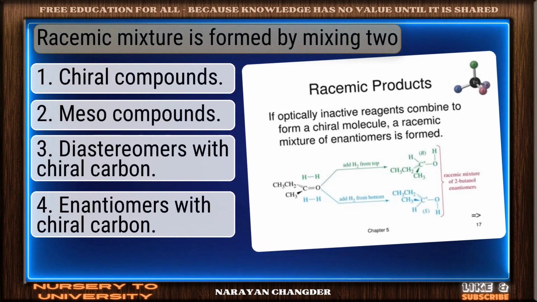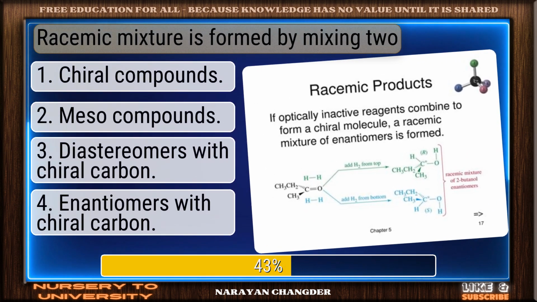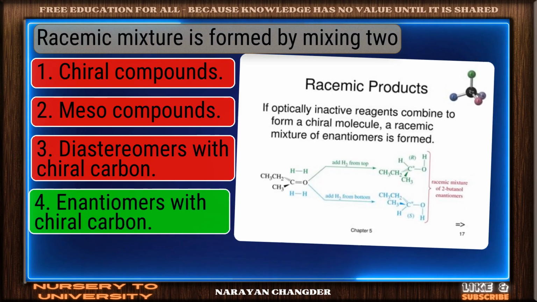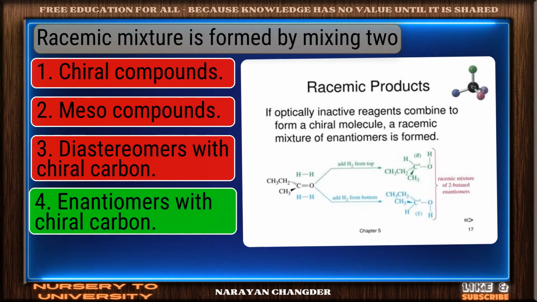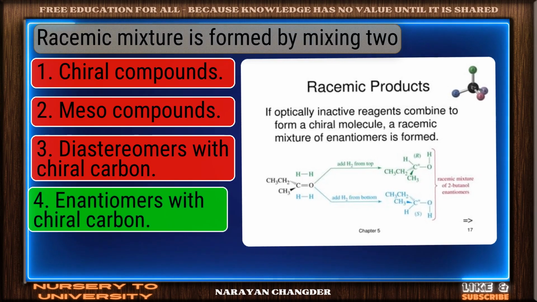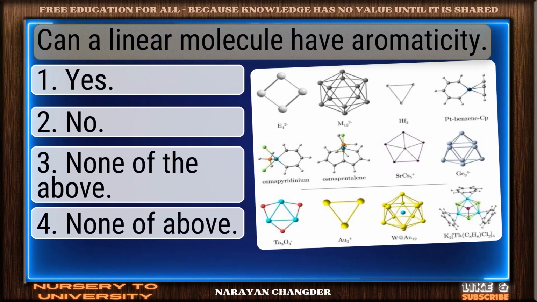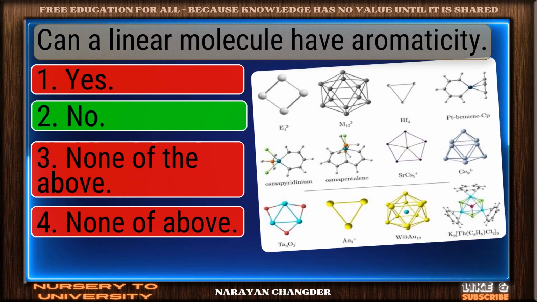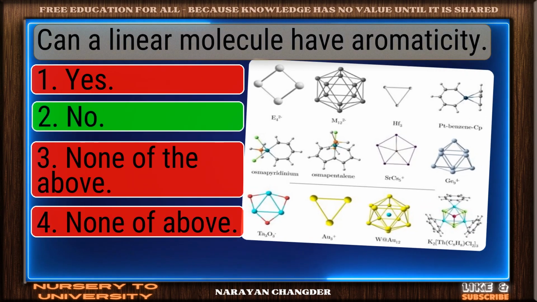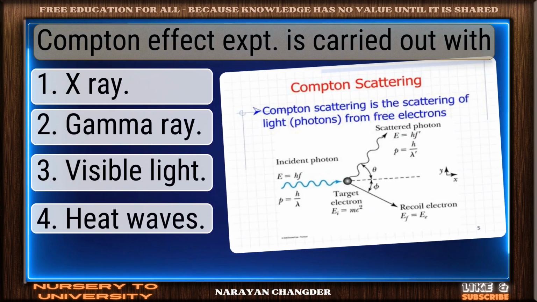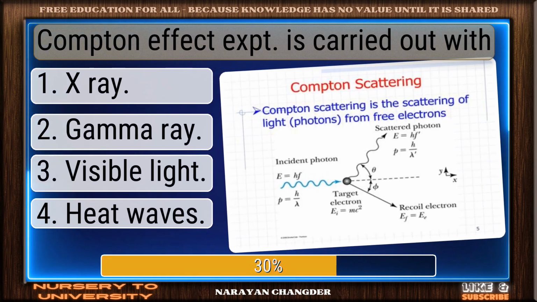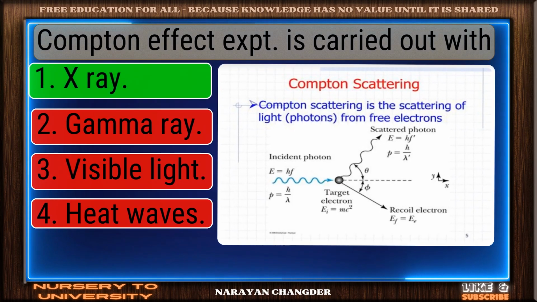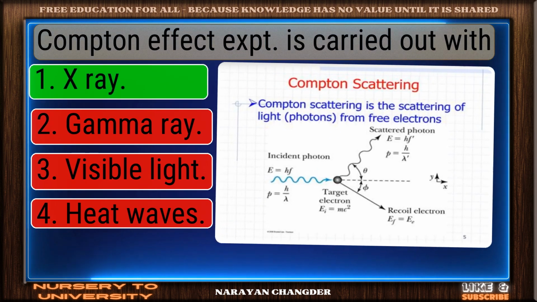Racemic mixture is formed by mixing 2. Correct response. Enantiomers with chiral carbon is the most accurate answer. Can a linear molecule have aromaticity? Nicely done. No is a solid answer. Compton effect next is carried out with. Good thinking. X-ray is the right answer.